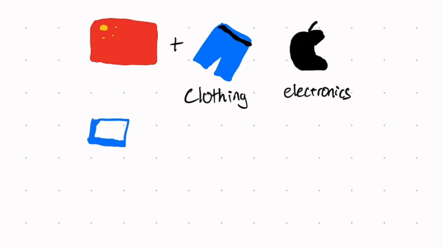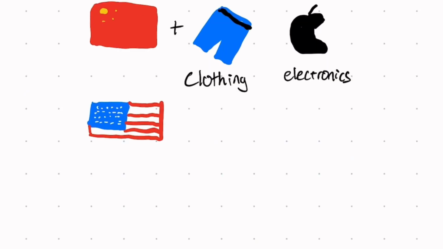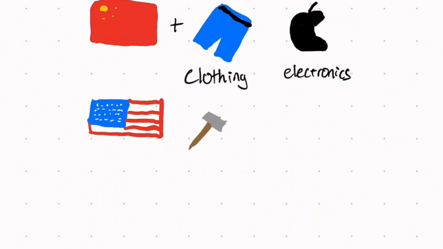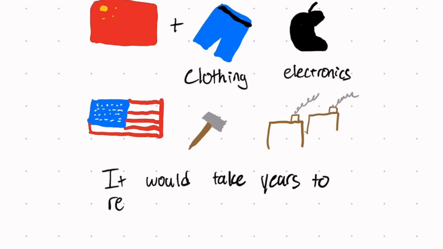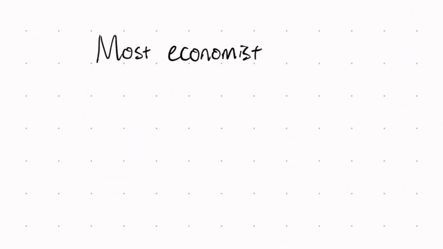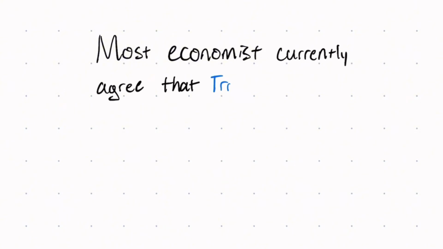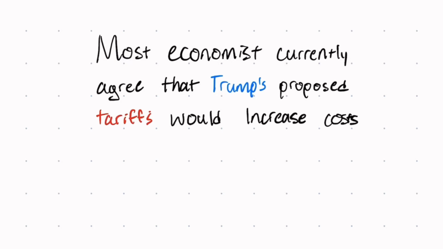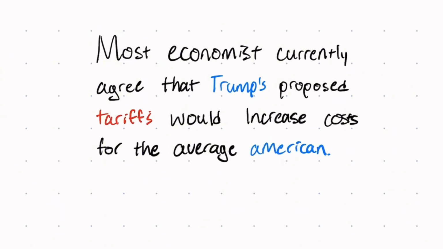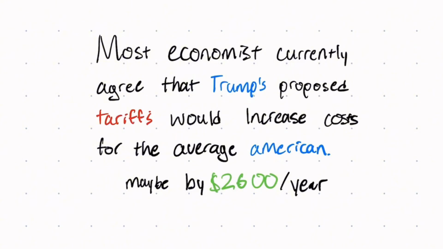Currently, the U.S. does not have the manufacturing infrastructure capable of replacing Chinese manufacturing. It would take the U.S. many years to be able to build the factories needed to produce the same goods we're currently buying from China at somewhat of the same cost. That is, even if American manufacturing wants to replace the goods bought from China. Most economists currently agree that Trump's proposed tariffs would increase costs for the average American household. Some even say by up to $2,600 per year.